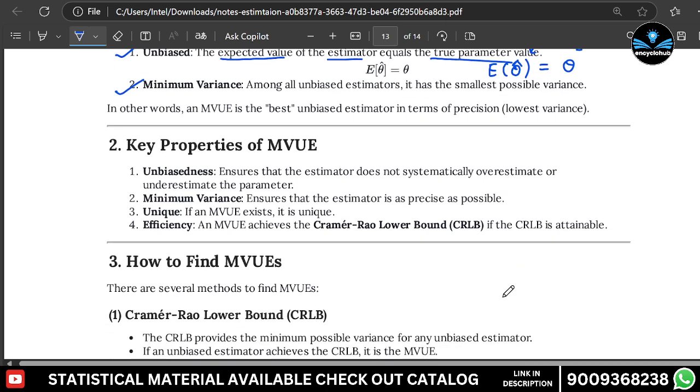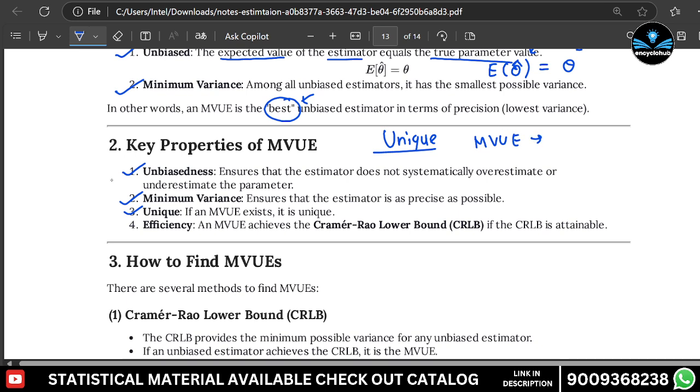Okay, what are the properties? Because of unbiasedness, this is the first property. Second is the minimum variance. Of course this is a great property, and because of this we say it is best. And the third one is that it is unique. Why are we saying unique? Unique means that there is only one such estimator. If any estimator is MVUE, it means that this is a unique estimator.